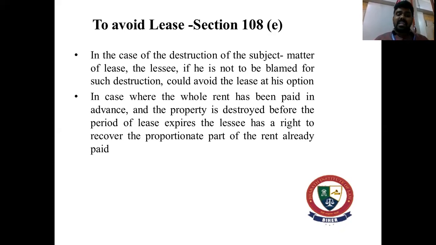So where the tenancy is exclusively for the premises and not for the land, on the destruction of the subject matter, the tenancy stands extinguished. And where the destruction of the premises is by the landlord, it is not an act of God, and section 108E does not apply. So a suit by the tenant for directing the landlord to restore the possession in the original condition is maintainable.